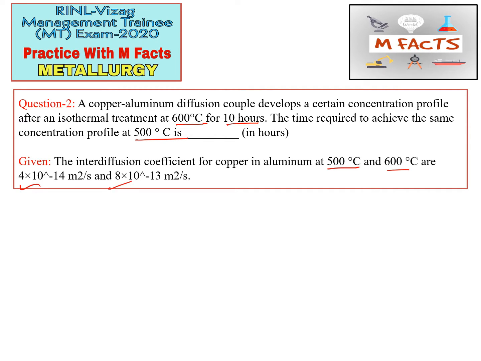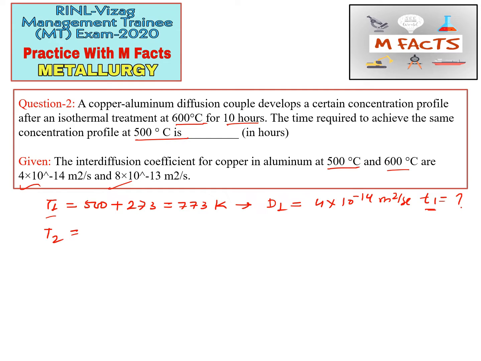Let us talk about the temperature range. 500 degrees centigrade is 773 Kelvin. At 773 Kelvin they have given D1, so we can choose D1 for T1. The D1 value is 4 times 10 to the power minus 14 meter square per second, and the time is not given for this temperature. They are asking what time it will take to achieve the same concentration profile. At 600 degrees centigrade, for any thermodynamics question, we need to change the temperature into Kelvin for calculation purposes.